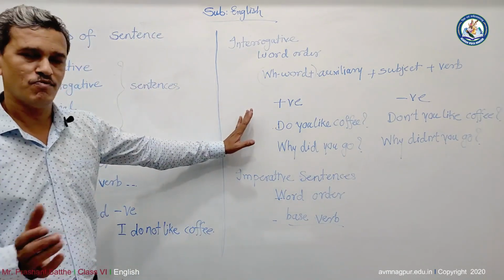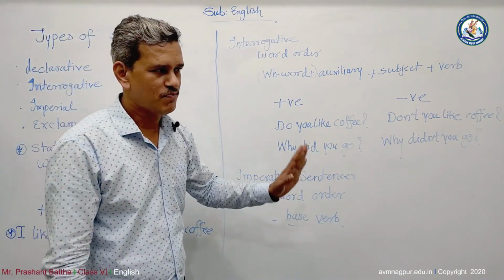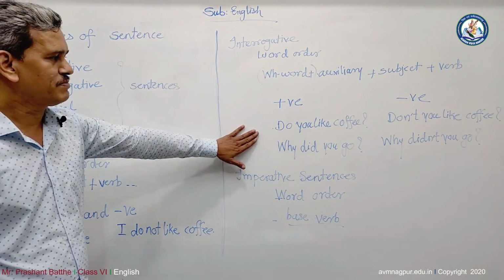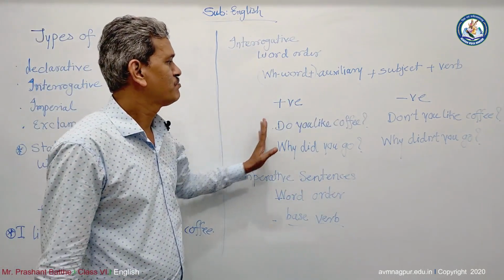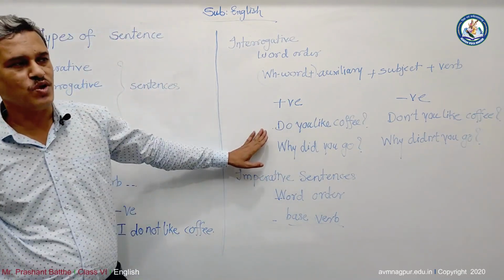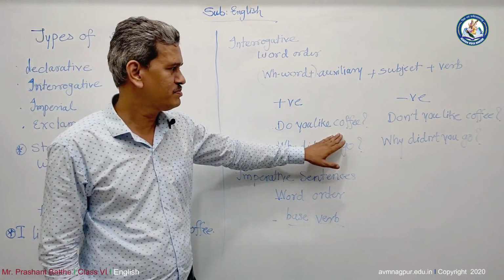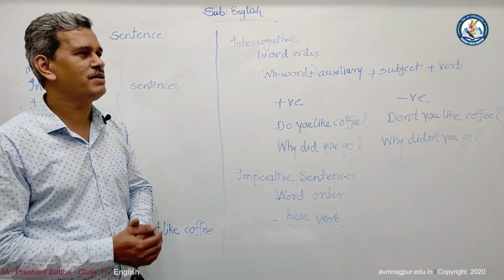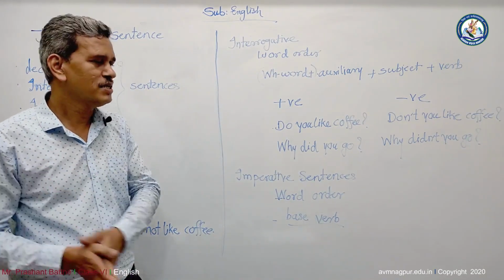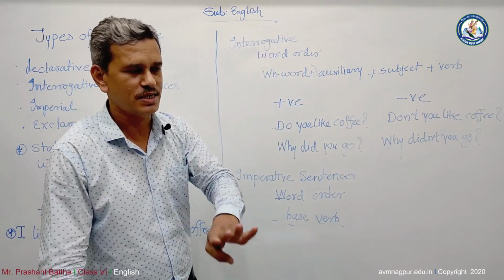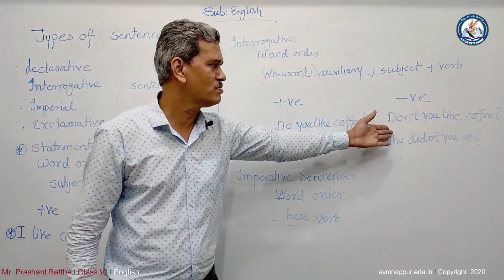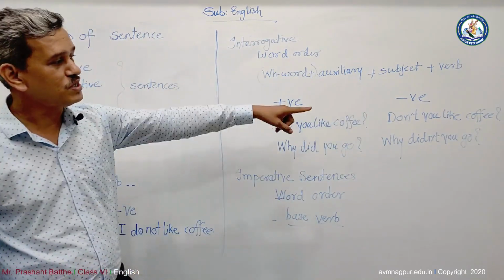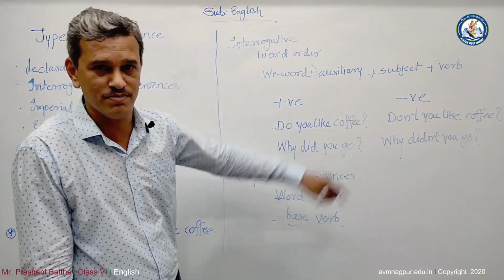Now, as far as the verbal question is concerned, see, the verbal question always claims to have the answer in yes or no. Here, we are going for both positive and negative. See, if you want to ask somebody, do you like coffee? Obviously, he will say yes or no. Now, there are some people who will say, I like chum chum. That's not the case. If one wants to answer, he will have to answer in yes or no. Then if we want to make it negative, there's nothing, just add not in it. Don't you like coffee? The question is actually positive, but it is in negative form.